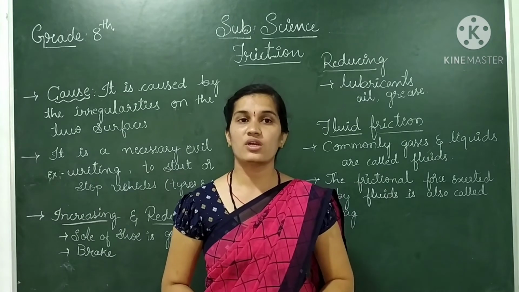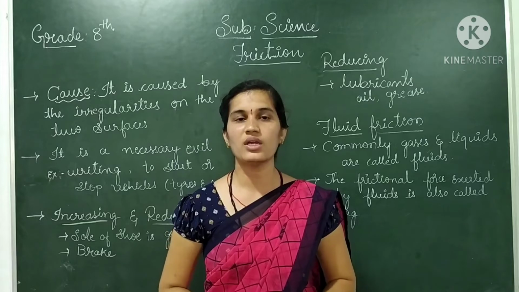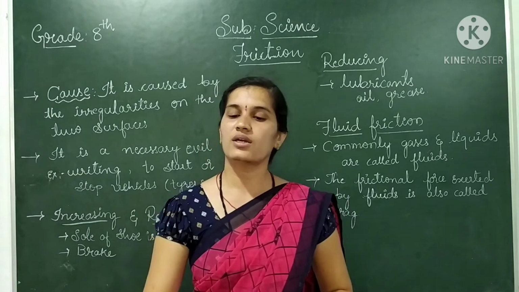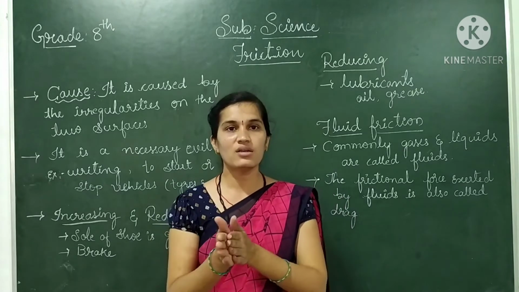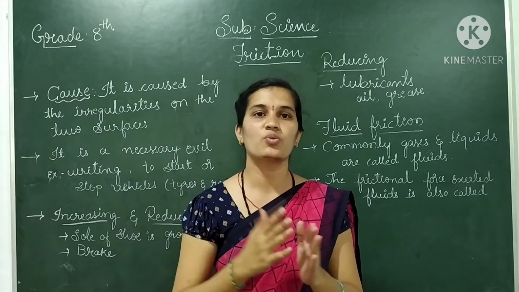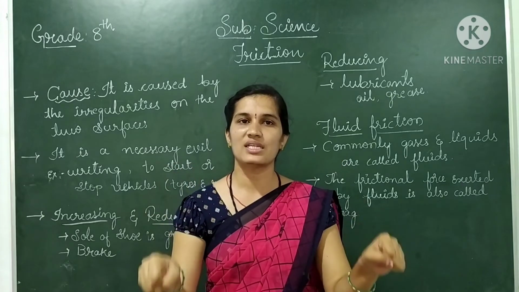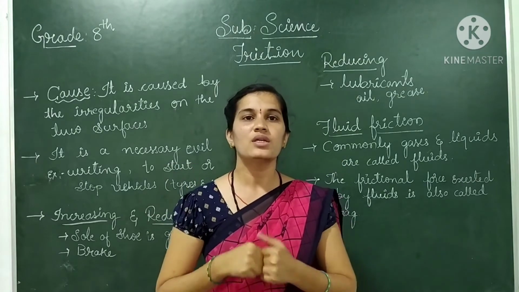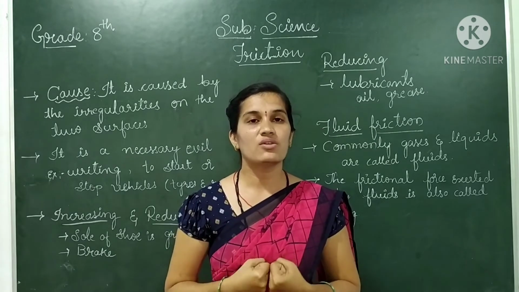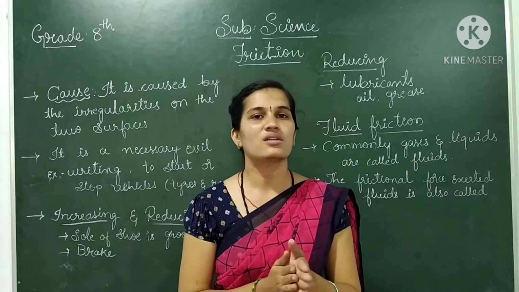In the mountains also they show this, because the tires offer very good friction, which lets us drive easily. You might have seen that kabaddi players rub their hands in mud before starting to play, because that offers friction. They can hold the person who is attacking them easily, because friction makes us hold easily. If the surface is very smooth, we cannot hold it easily. So they rub their hands in mud.